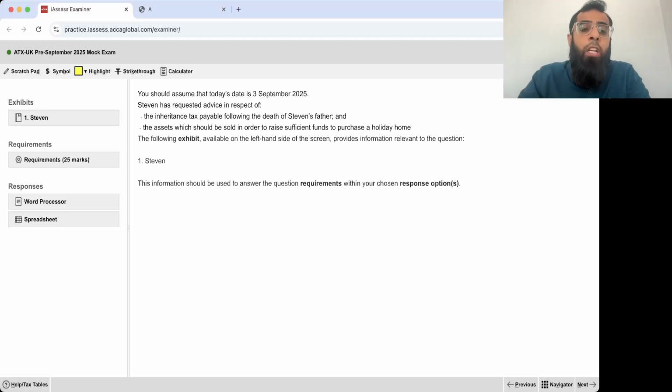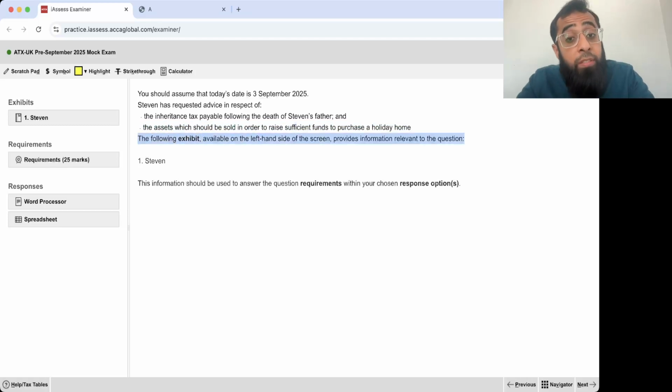Let's look at it. You should assume that today's date is 3rd September 2025. Stephen has requested advice in respect of the inheritance tax payable following the death of Stephen's father and the assets which should be sold in order to raise sufficient funds to purchase a holiday home. It is an introduction. The examiner is giving an overview of what he's expecting from us. He's asking something about the IHT rules and then some disposal of assets.